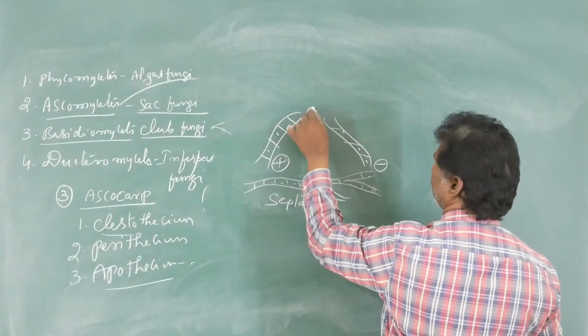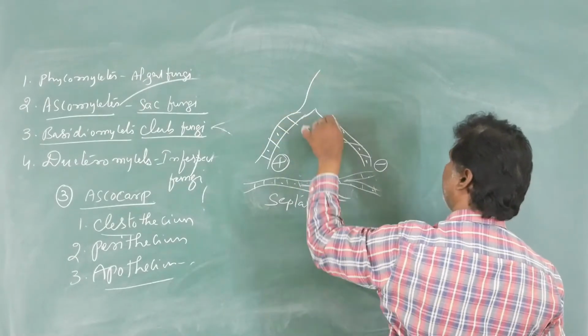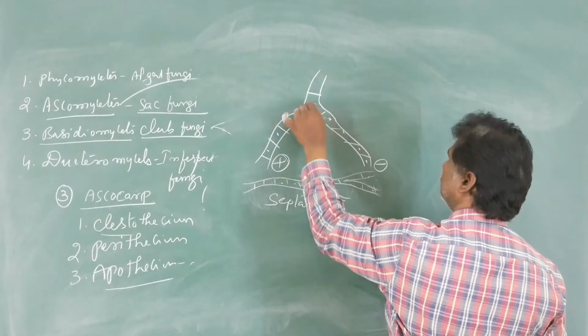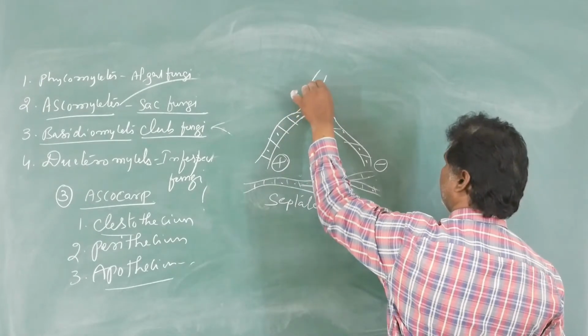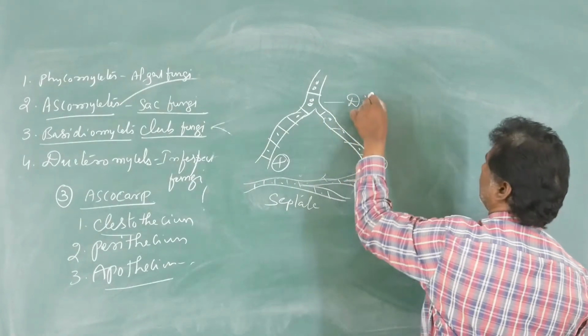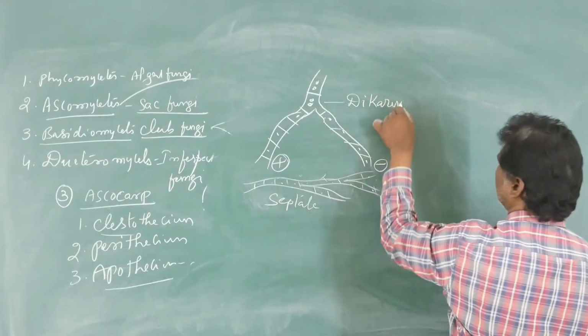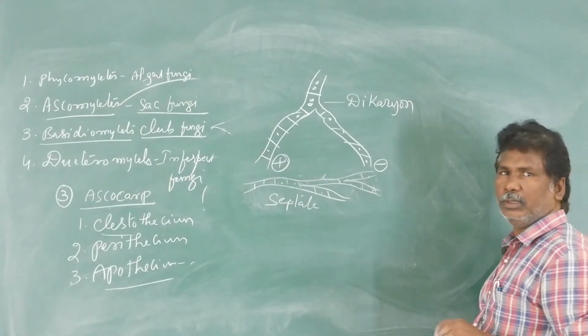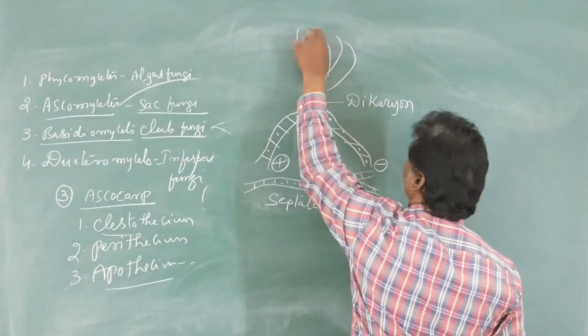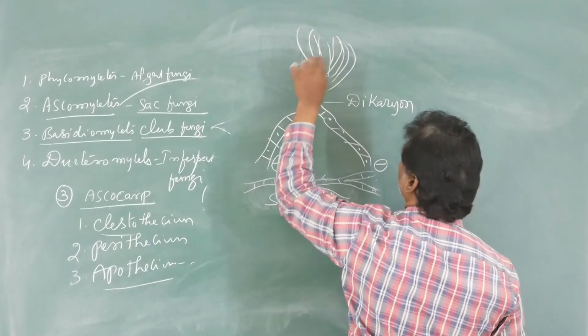Both are followed only by plasmogamy. Plasmogamy is not followed by karyogamy. This mycelium is called secondary mycelium, also called dikaryon. The secondary mycelium also produces the fruiting body.